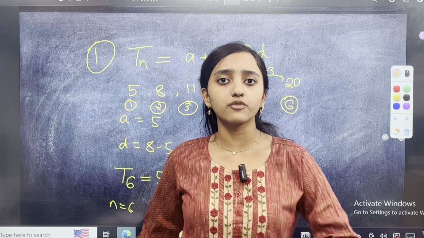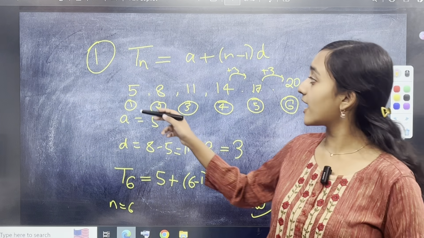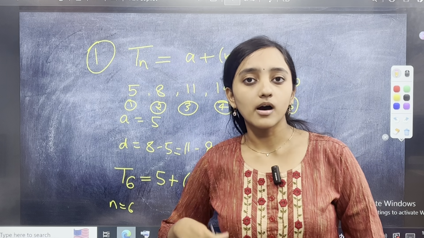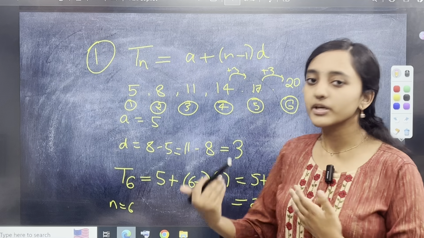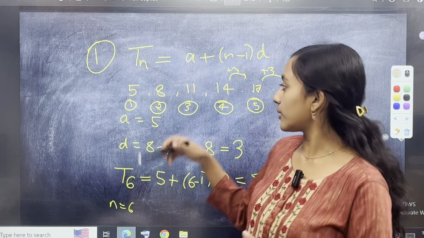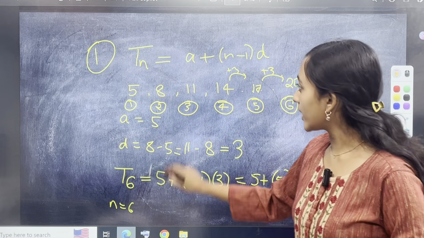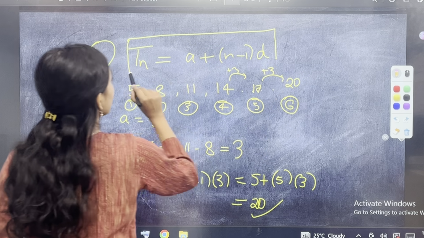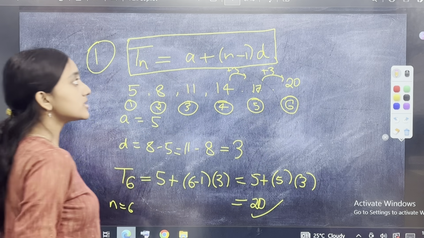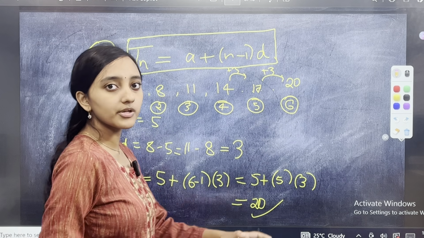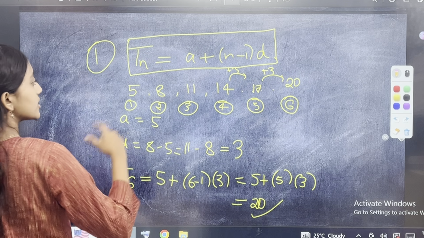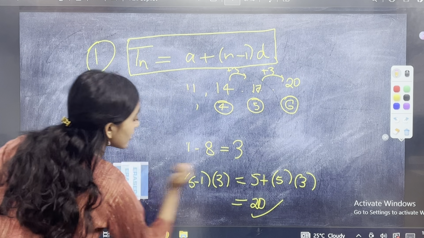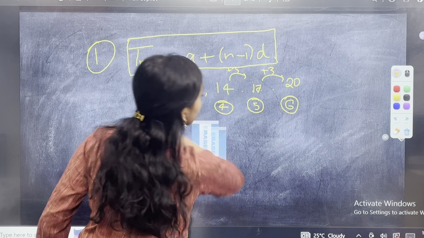Then why am I using this formula? You will not get questions. ऐसे हलवे क्वेश्चन थोड़ी ना आएंगे कि इतने छोटे नंबर्स हैं और आप आसानी से फाइंड कर पाओ. You will get bigger numbers and you will be spending too much time if you keep doing this addition. That is why we use this formula. Tn is equal to A plus n minus 1 into D, and this is the most important formula for arithmetic progression. ठीक है? I hope you have noted this down. Otherwise pause कर लो, note कर लो. मैं तो erase करने वाली हूँ. ठीक है?